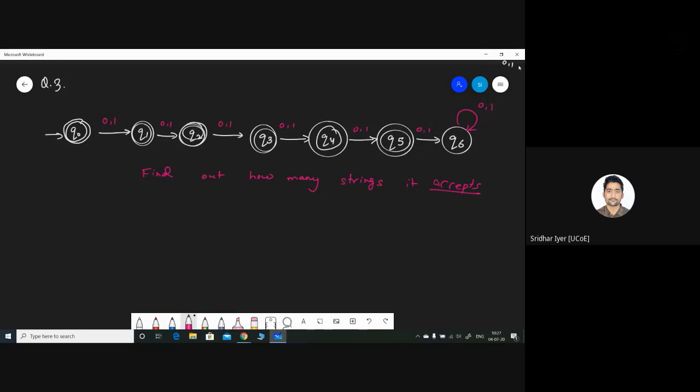No, incorrect. Keep on trying. No correct answer yet. This is a logical question. It is basically asked in GATE, but it has its roots in this particular subject. Q6 will not accept anything because Q6 is not a final state.